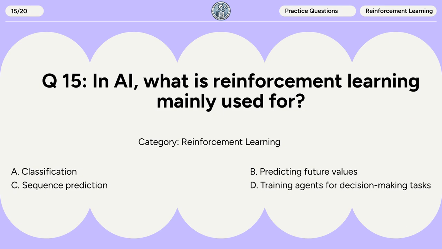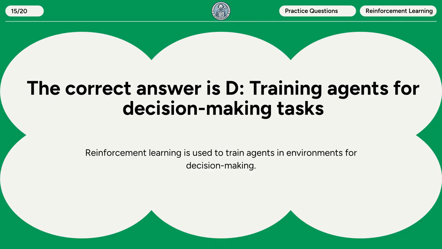Question 15. In AI, what is reinforcement learning mainly used for? A. Classification. B. Predicting future values. C. Sequence prediction. D. Training agents for decision-making tasks. The correct answer is D. Training agents for decision-making tasks. Reinforcement learning is used to train agents in environments for decision-making.